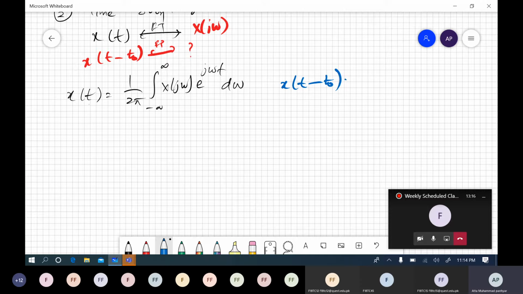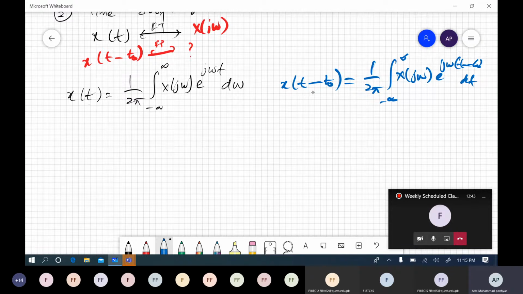So x of t minus t naught must be equal to 1 over 2 pi times the integral from minus infinity to infinity of x of j omega e to the power j omega (t minus t naught) d omega, right?